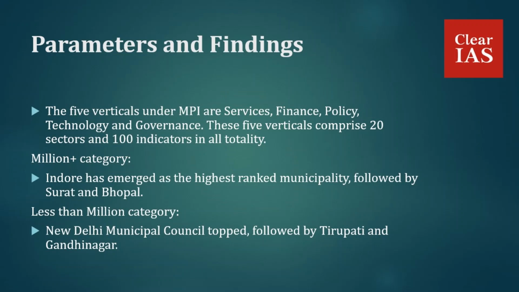If you see the performance, the key findings in the million plus category are that Indore has emerged as the highest ranked municipality, followed by Surat and Bhopal. In the less than million category, the New Delhi Municipal Council topped, followed by Tirupati and Gandhinagar. Those are the major findings of MPI 2020. Now we'll discuss the significance of these reports.